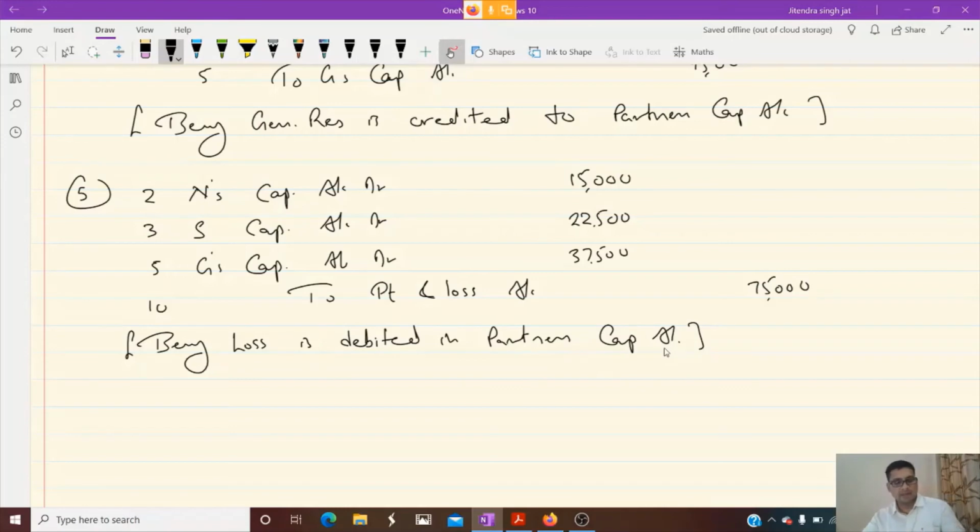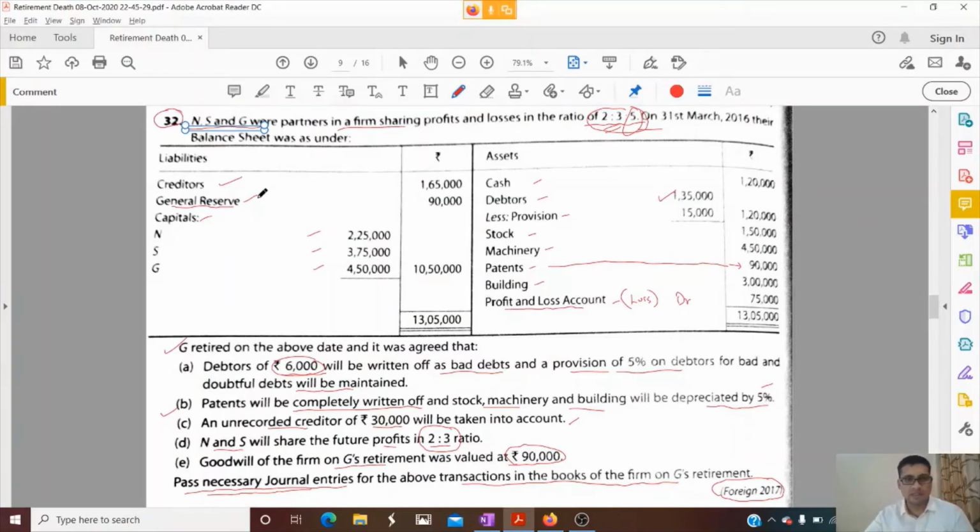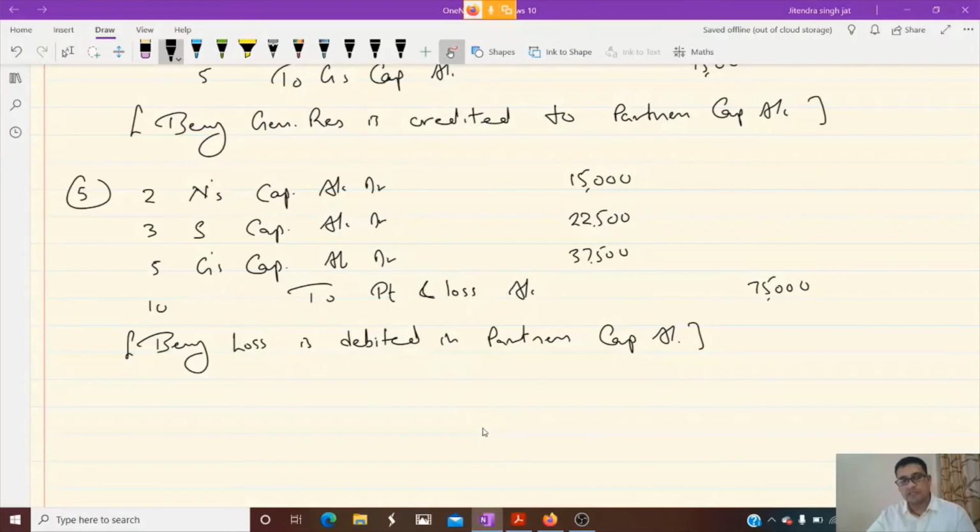Okay, now let's see what is given. General reserve is over, profit and loss is over, we have distributed everything. Okay, now children, there is one more working note. We need to return capital to the retiring partner. Who is retiring? G is retiring. Now children, everybody pay attention here to this working note. This is very valuable and important working note for all of you.